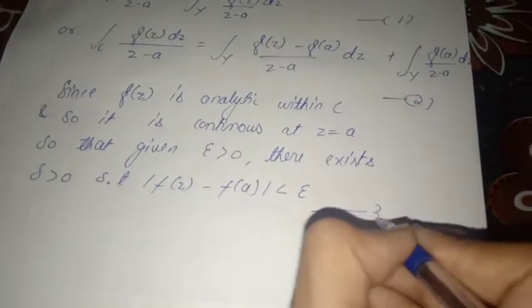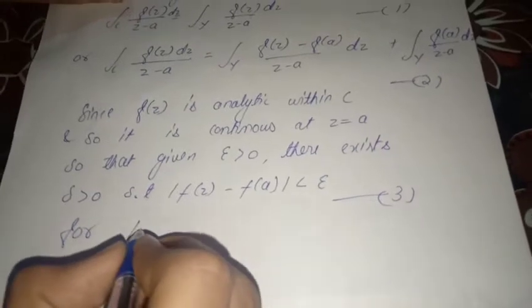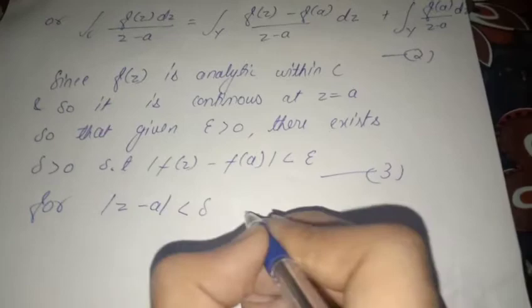We give it equation number 3, for |z minus a| less than delta, equation number 4.